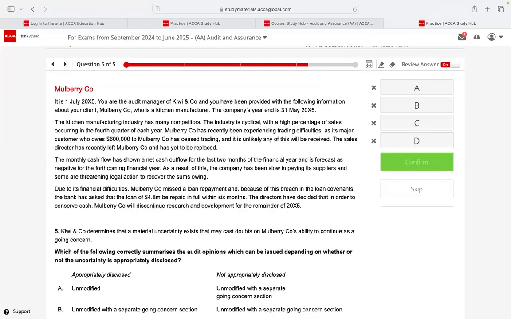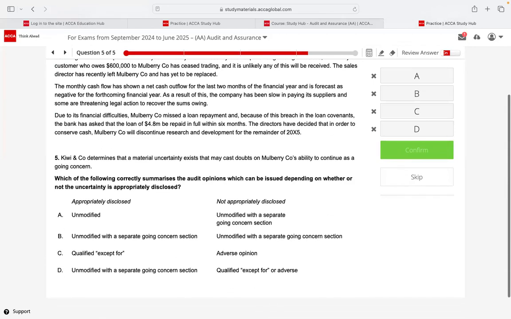Okay. Last one, again, we go back to Lukshajini. Which of the following are, if Kiwi and Co. determines that a material uncertainty exists that may cast doubt on Mulberry's ability to continue as a going concern. Which of the following correctly summarizes the audit opinions which can be issued depending on whether or not the uncertainty is appropriately disclosed?